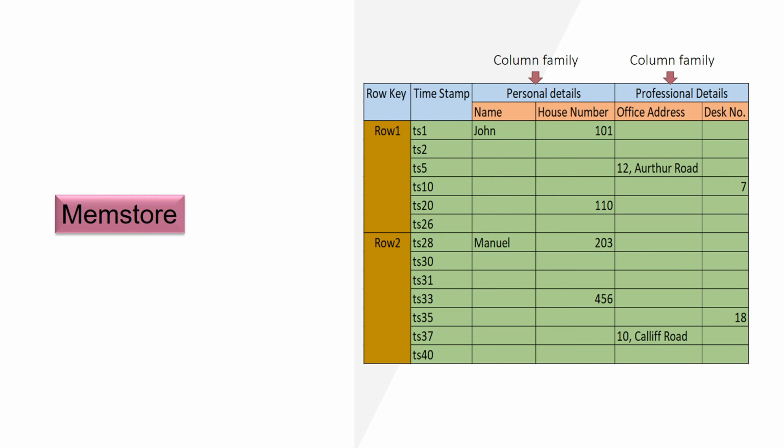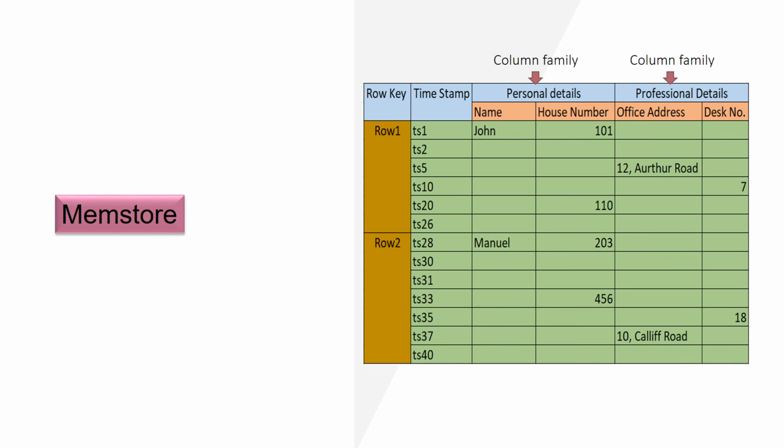How is data stored? For that, we need to understand the MemStore. The MemStore is a write buffer where HBase accumulates data in memory before a permanent write. Its contents are flushed to disk to form an HFile when the MemStore fills up.